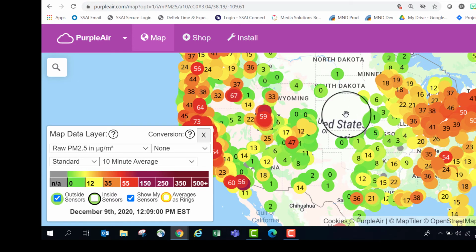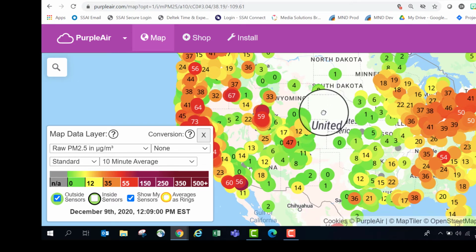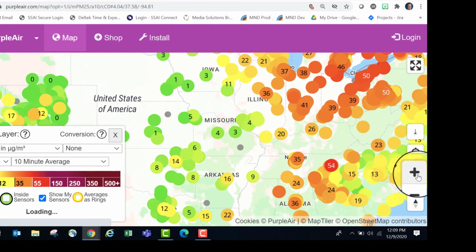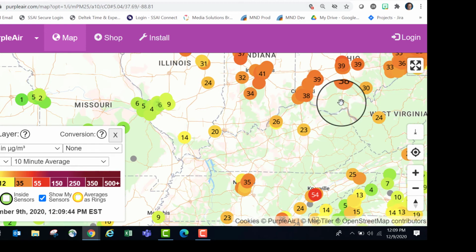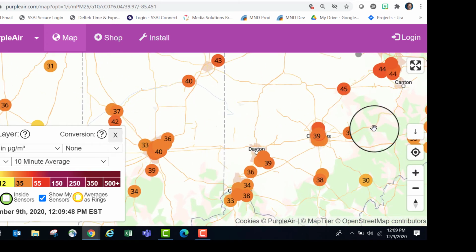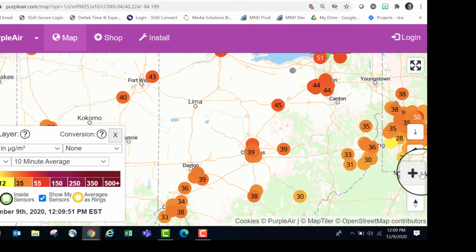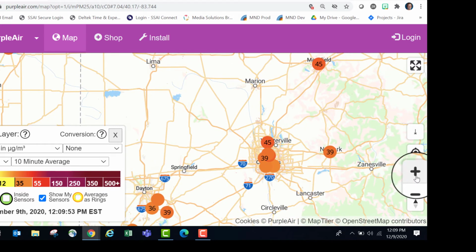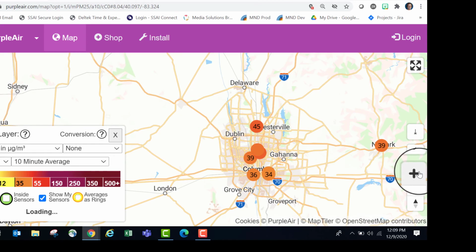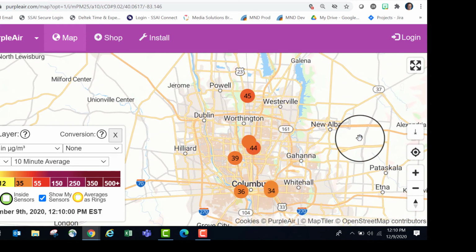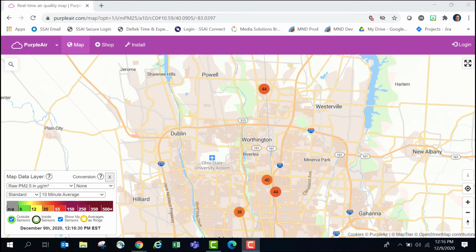So in order to demonstrate for you a little bit more of the details, I'm just going to zoom in here, and I'm going to zoom in on Ohio a little bit, and in particular Columbus, Ohio. So if you notice, we have several sensors around Columbus, Ohio. So you can look at your local area and zoom in and see if you can find any sensors near you if you don't have your own. So I've zoomed in here and I've got several sensors in my screen that I can see.